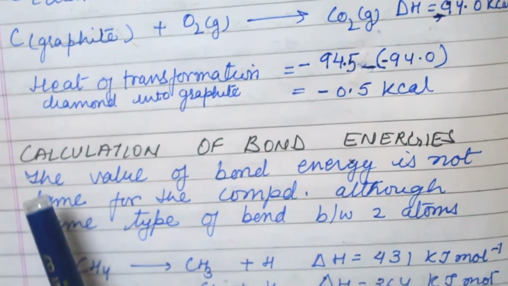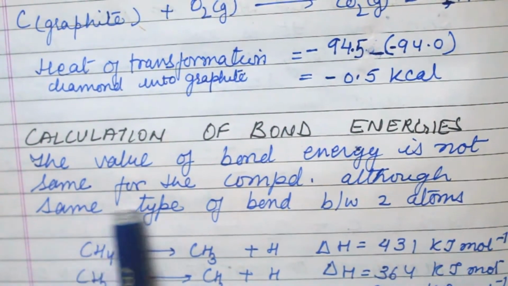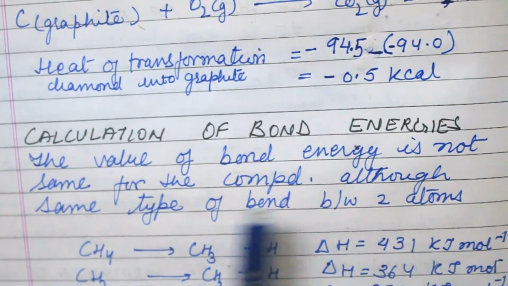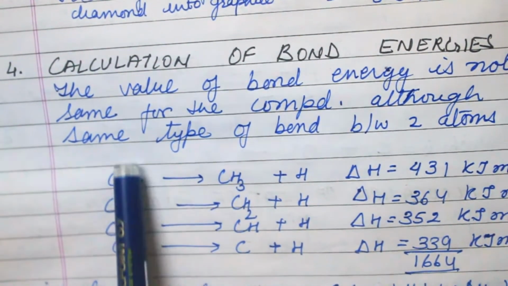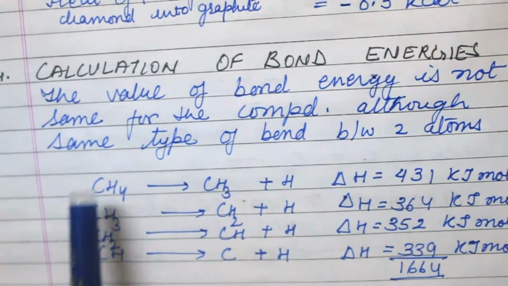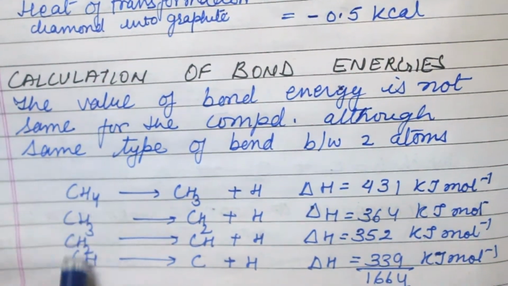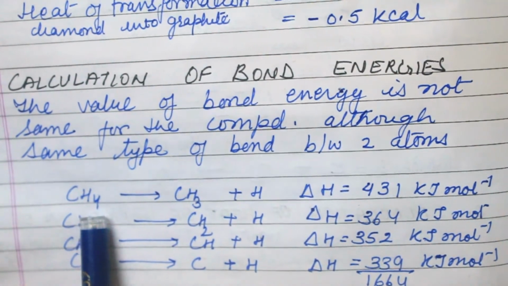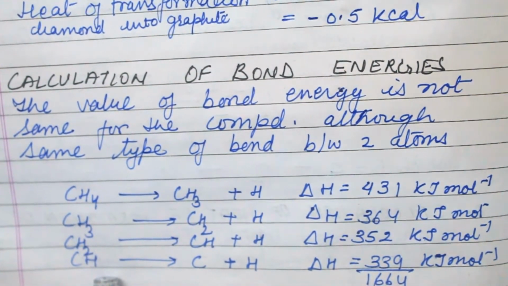Now next is calculation of bond energy. The value of bond energy is not the same across compounds, although it is the same type of bond between two atoms. Here the two atoms are carbon and hydrogen. The bond between the two atoms is the same, but here it is CH4, here CH3, here CH2 and here CH.